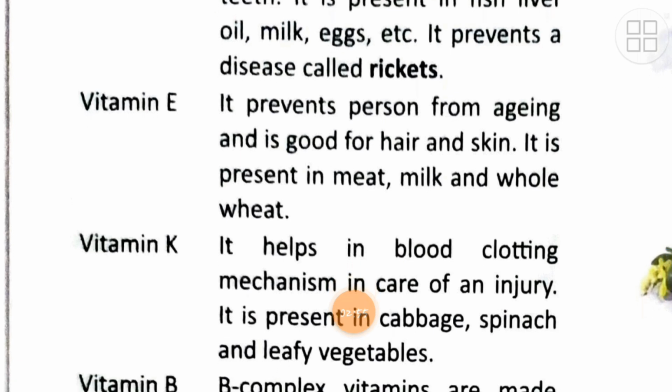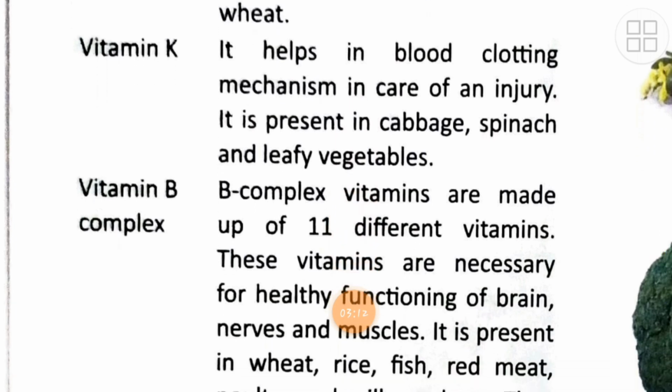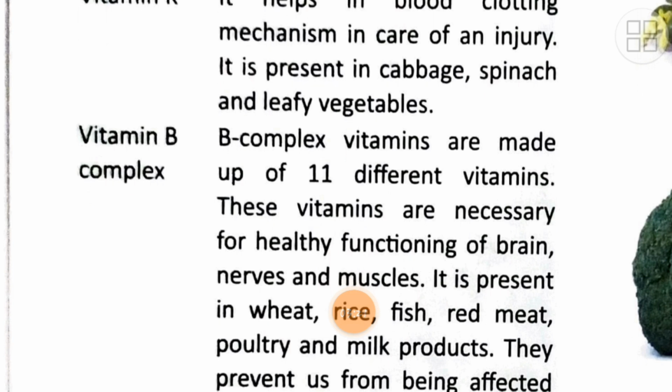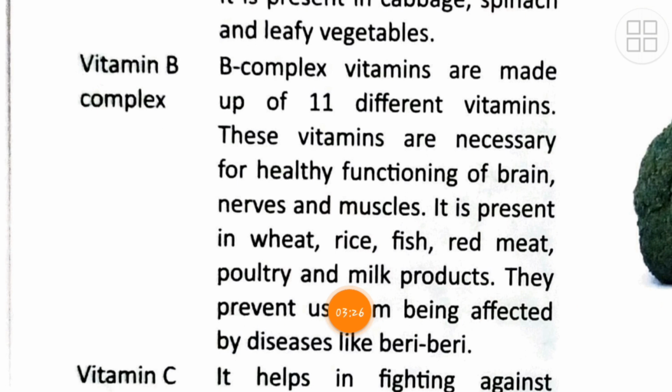Vitamin K, it helps in the blood clotting mechanism. In case you get any kind of injury, then vitamin K will help you in healing that particular wound. It is present in cabbage and leafy vegetables. Vitamin B, B complex vitamins are made up of 11 different vitamins. These vitamins are necessary for healthy functioning of brain, nerves and muscle. It is present in wheat, rice, fish, red meat, etc. Now you can see, learn the examples from here as well as the functions.